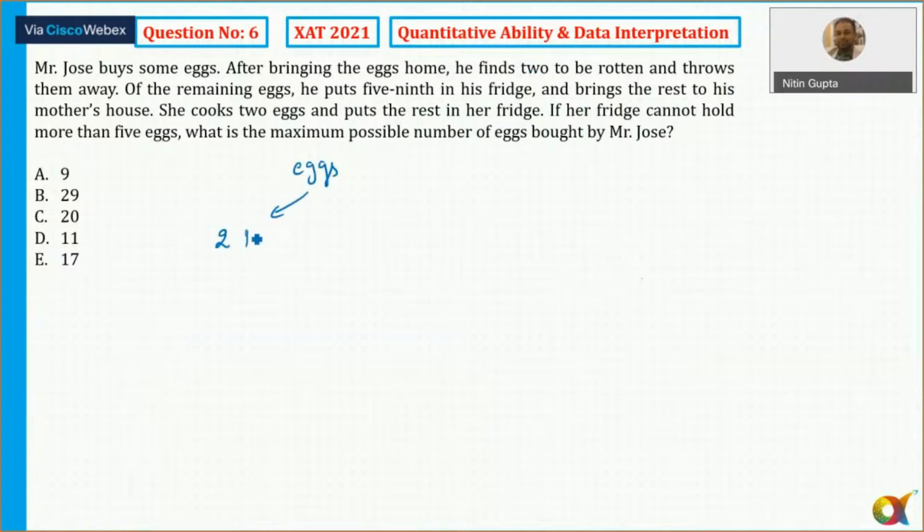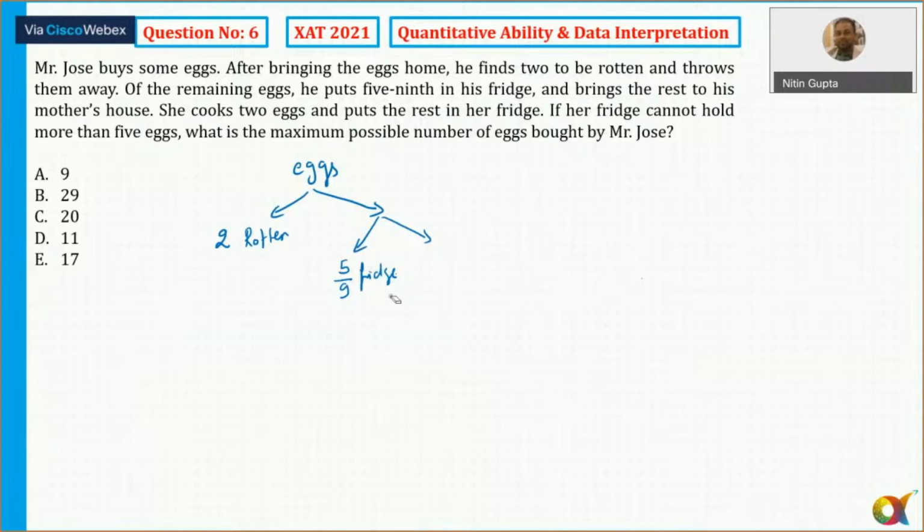So 2 of the X are rotten, and he throws them. Of the remaining X, he puts 5/9 in the fridge.